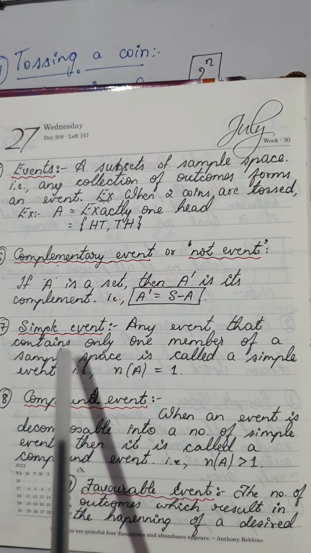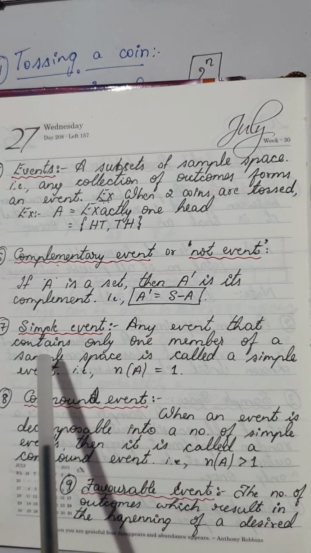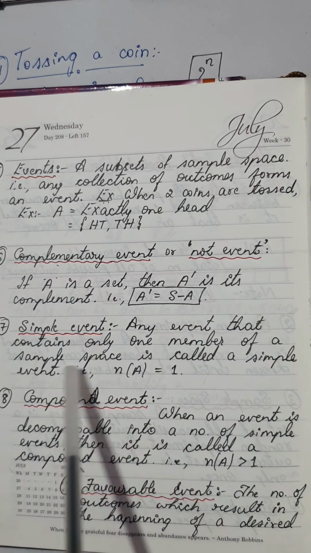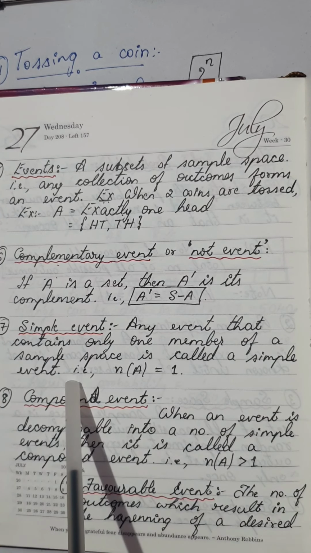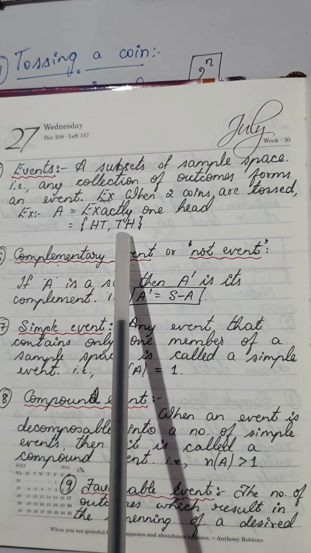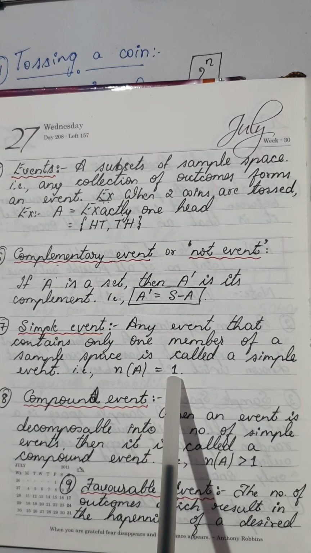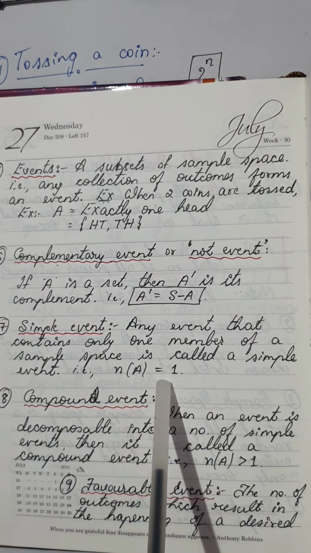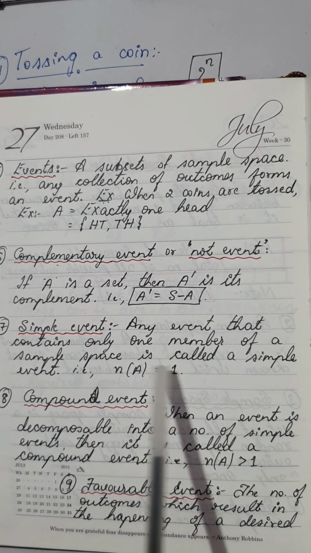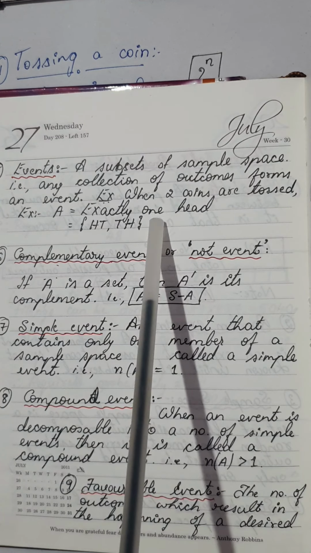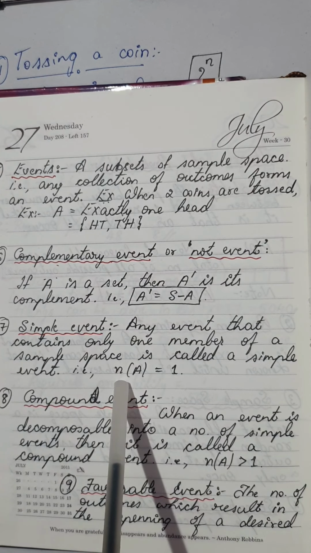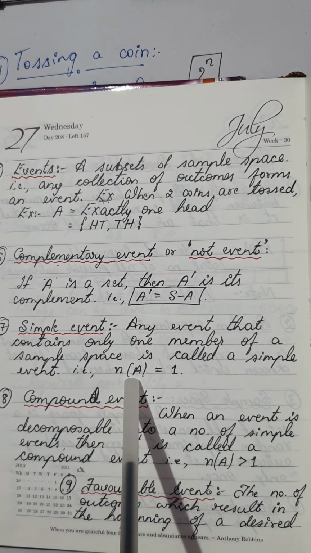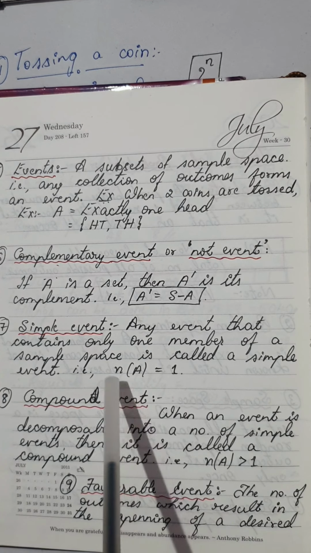Now going on to the simple event. Any event that contains only one member of a sample space is called a sample point. In another way, any event which has only one possible outcome is called a simple event. For example, when you think of tossing a coin 2 times, if I think of an event of getting 2 heads, you have just one possible outcome, which is head-head.